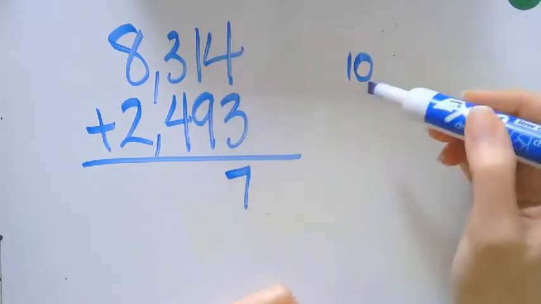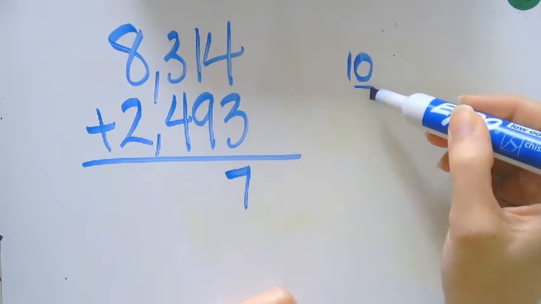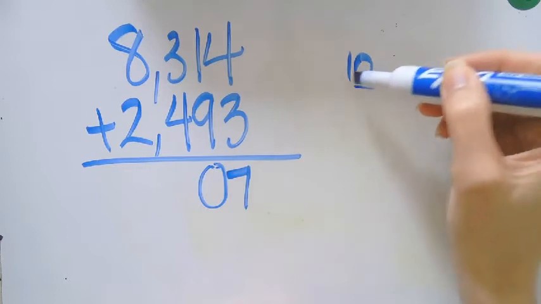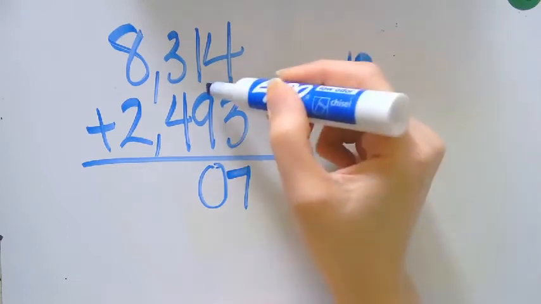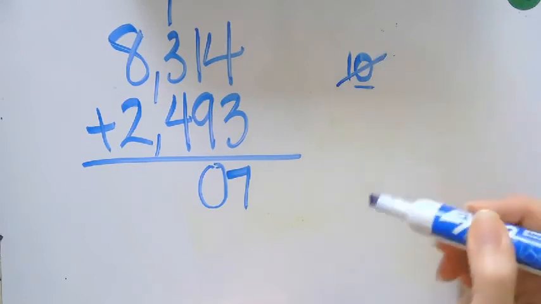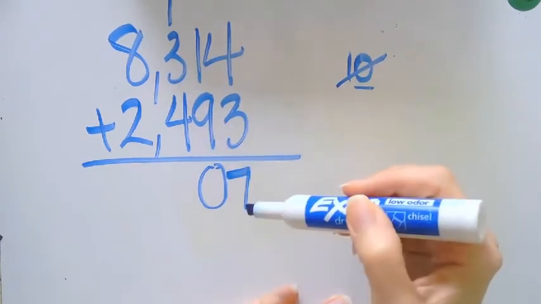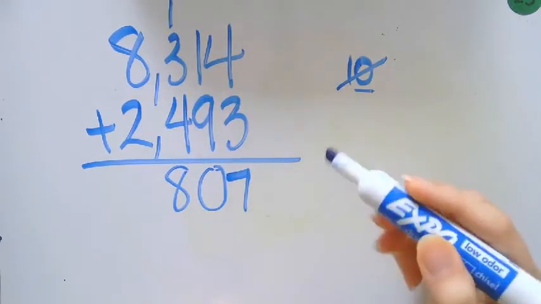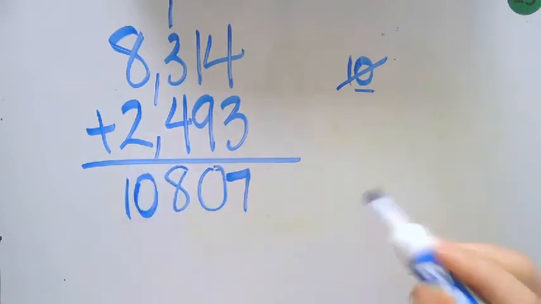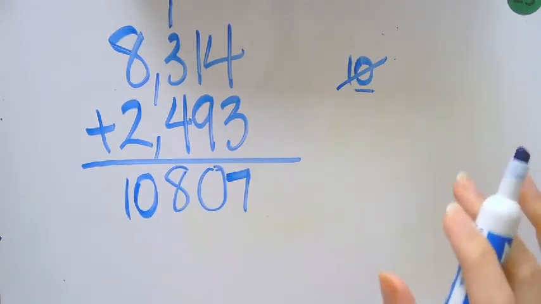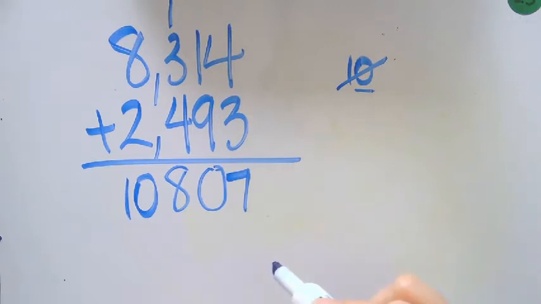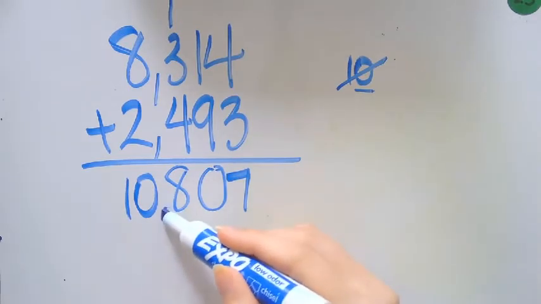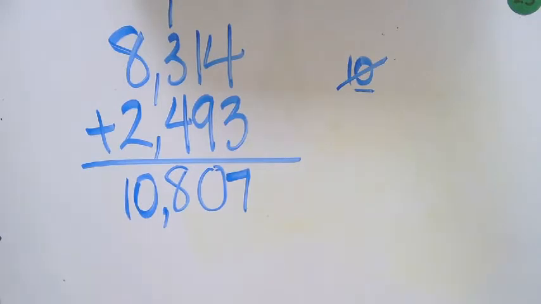So I know that 1 plus 9 is 10. The 0 is in the ones place. The 0 belongs here. The 1 is in the tens place, so it has to get carried over into the next place value. Okay? 3 plus 4 is 7. 7 plus 1 is 8. 8 plus 2 is 10. Anytime you have more than 3 digits, you have to insert a comma. So 1, 2, 3, comma. The sum of 8,314 and 2,493 is 10,807.